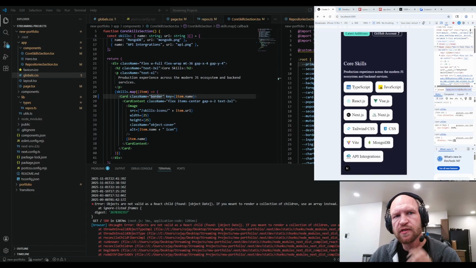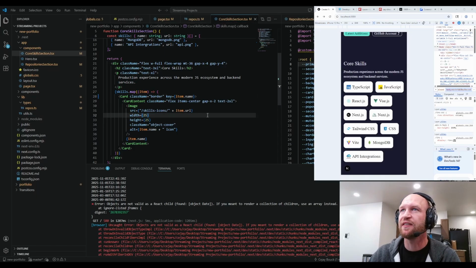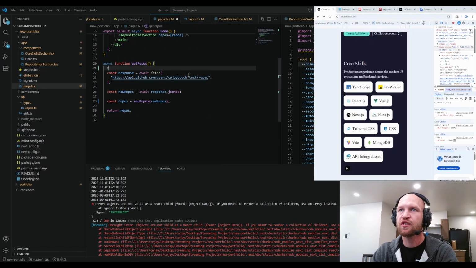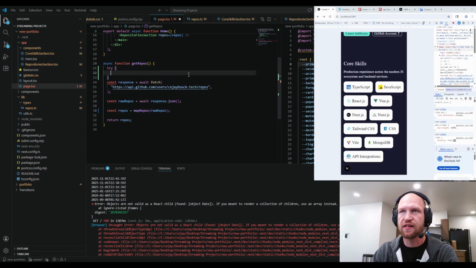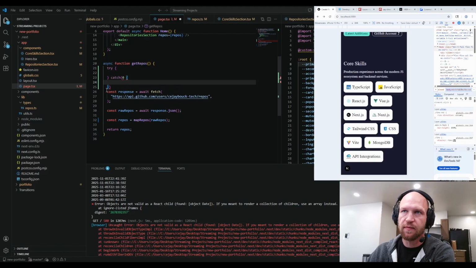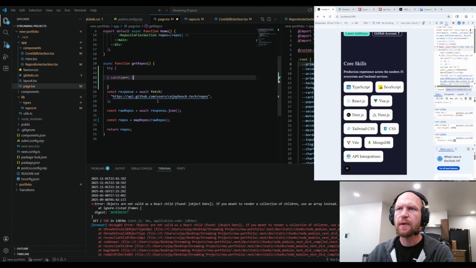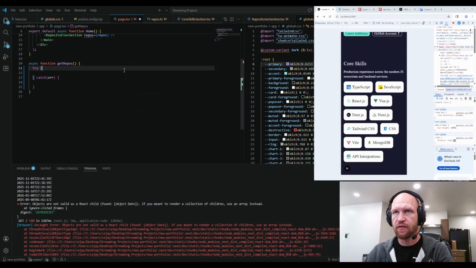Should const raw repos equals await response.json? Yeah, I should be doing some error handling. You're right. There should definitely be some try catches here. I've been getting lazy. I don't know what kind of error it's supposed to be though. Am I supposed to wrap this whole thing into it and then return that, or never question that? I usually just shove it all in the try catch and then hope for the best.